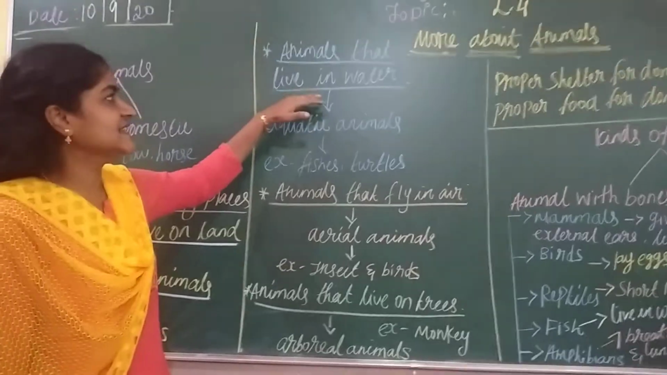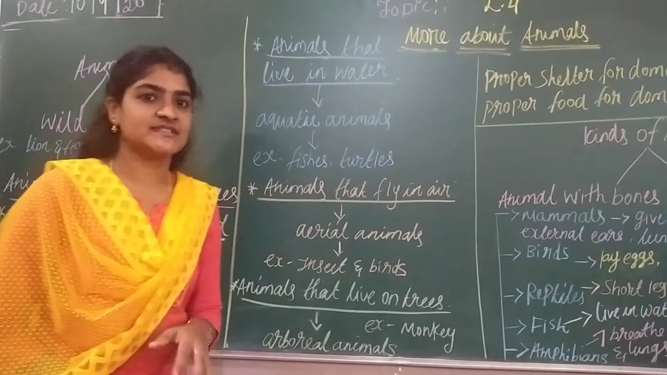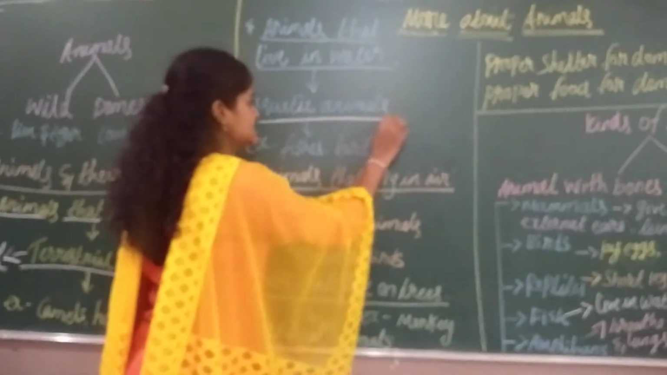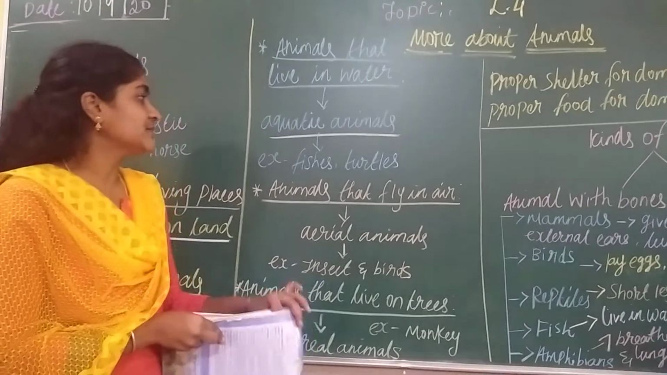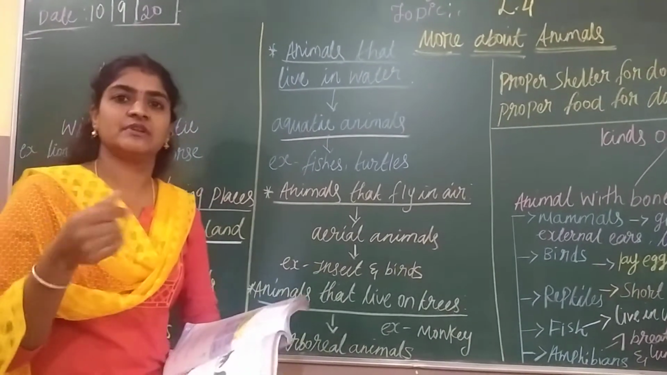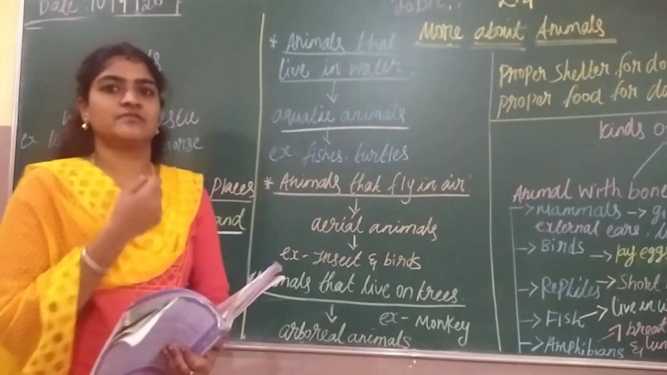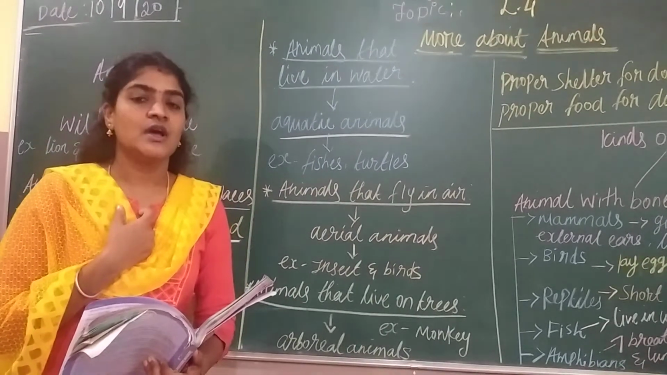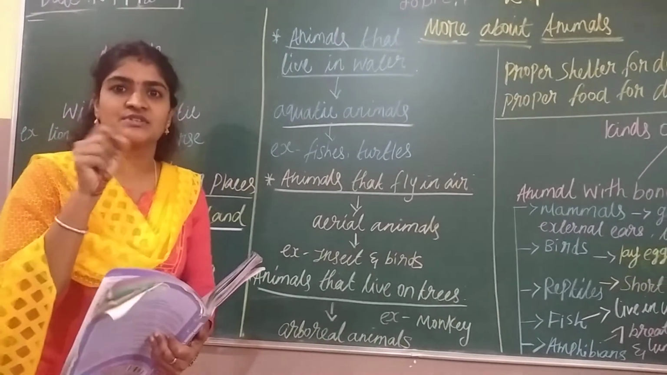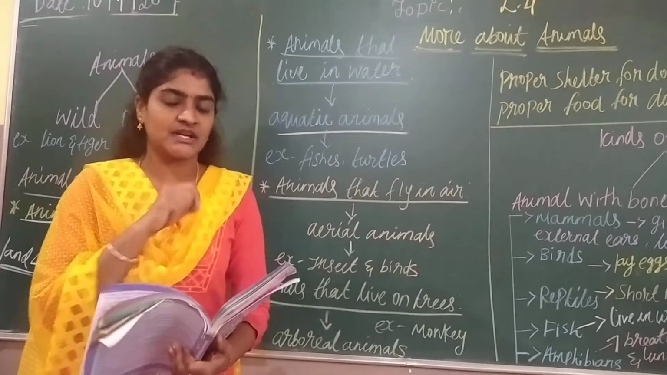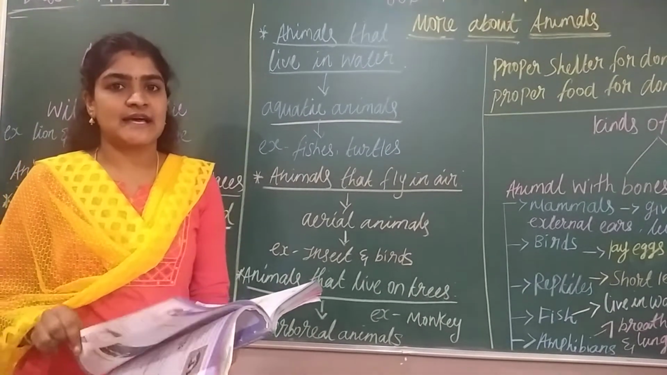Next, animals that live in water. Which animals live in the water? They are called aquatic animals. For example, you can see fishes, turtles and tortoises. A few animals live continuously in the water. If it is living in the water, it is involved in respiration there. In the water, we can see dissolved oxygen. In the water, we can see small bubbles, right? That is nothing but oxygen. With the help of dissolved oxygen, it can survive.